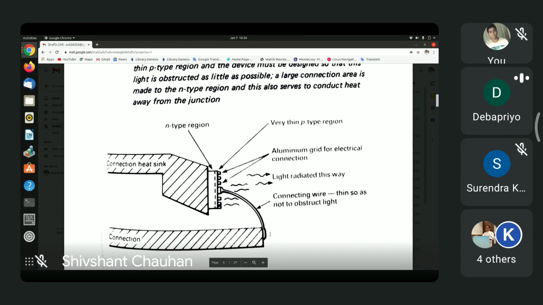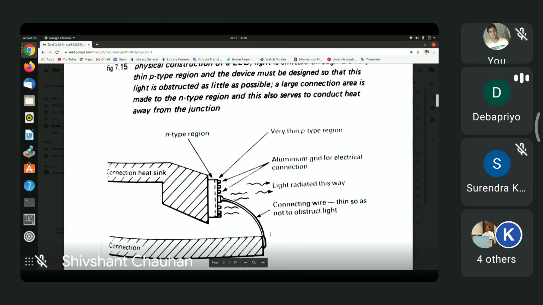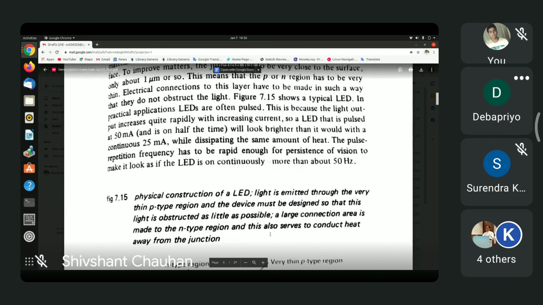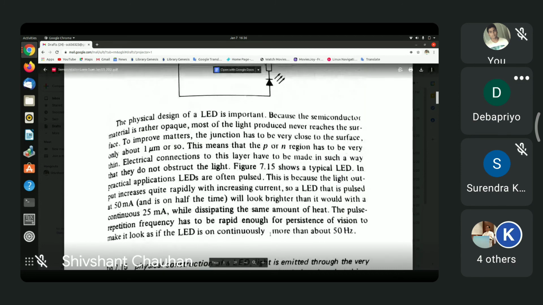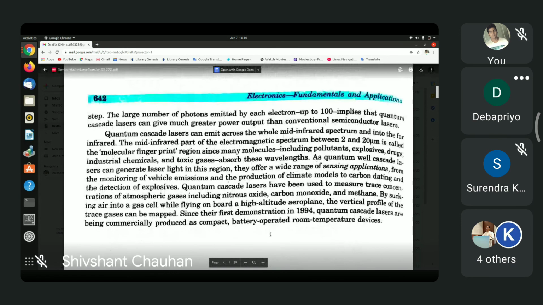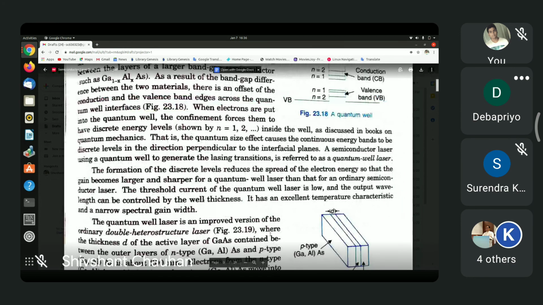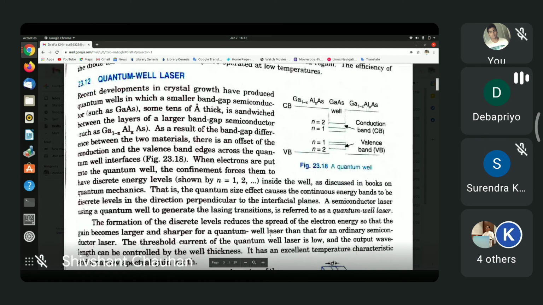So let us now go back to the previous pages. Okay, we go back to the previous pages. Yeah, here now.